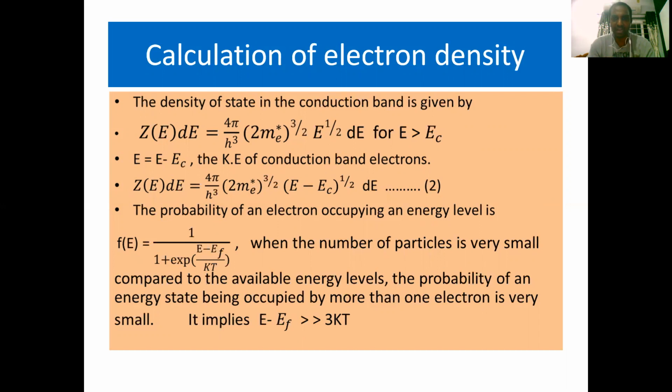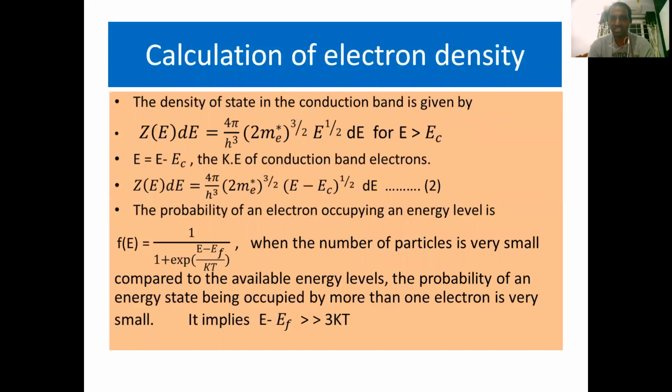The probability of an electron occupying an energy level is given by the Fermi-Dirac probability distribution function. According to that, F of E equals 1 by 1 plus exponential of (E minus EF) by kT. Here E is a specific energy level present in the conduction band and always lies above the Fermi energy level, and T is the temperature. At what temperature a specific energy level E is occupied by an electron is what we have to find out. And k is nothing but the Boltzmann constant.